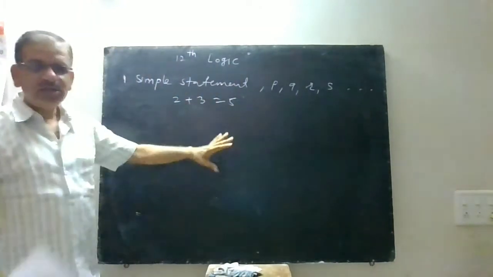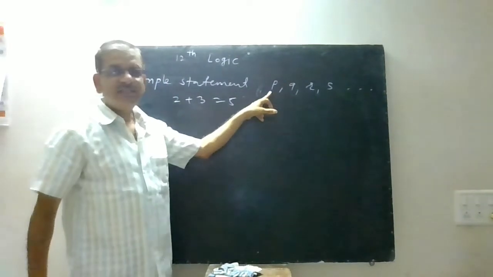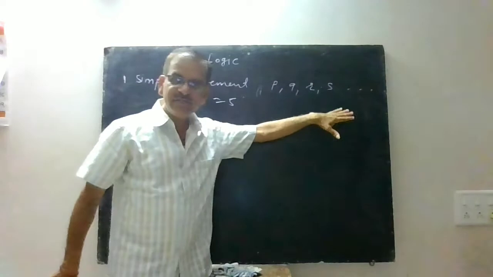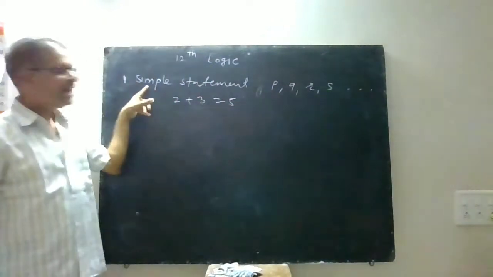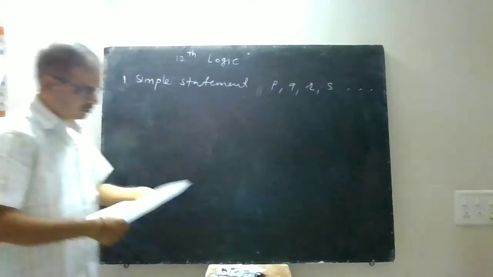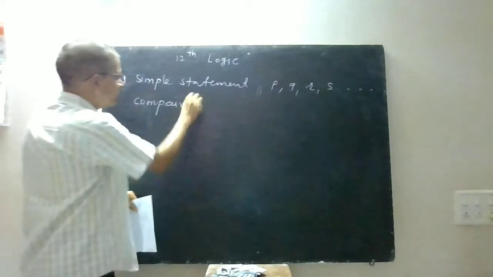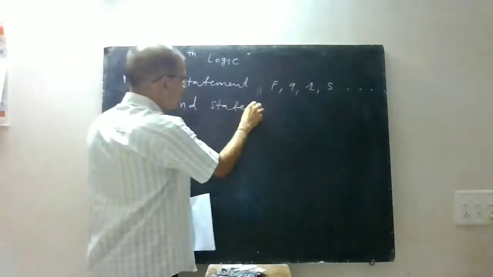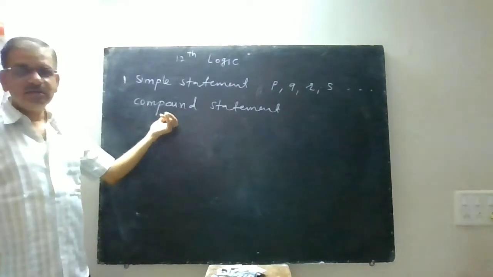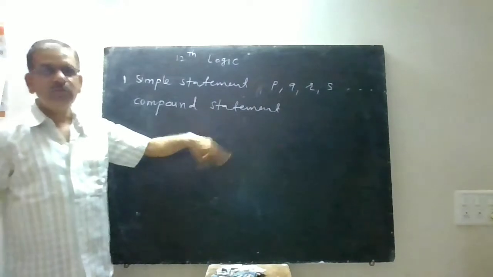So actually in logic we are not interested in what a statement is. I will say that P is a statement, Q is a statement, R is a statement, S is a statement. When you say these statements, they are actually simple statements, that is, single statements you can call. Now secondly, compound statements. Statements which are called compound contain two statements together with some connectives.